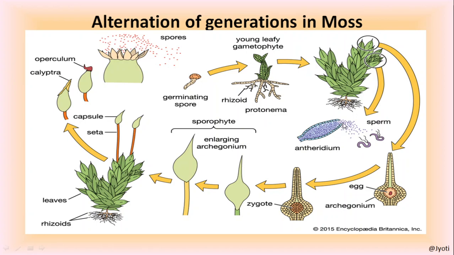Now these sperms are dispersed by water. They are carried by water because they have flagella, so they are motile and they can move up to the female reproductive structure. This female reproductive structure has a neck-like structure. When the sperm falls upon it, it passes through this neck of the archegonium and reaches the egg. Now it fuses with the egg, and here you can see the zygote has been formed.